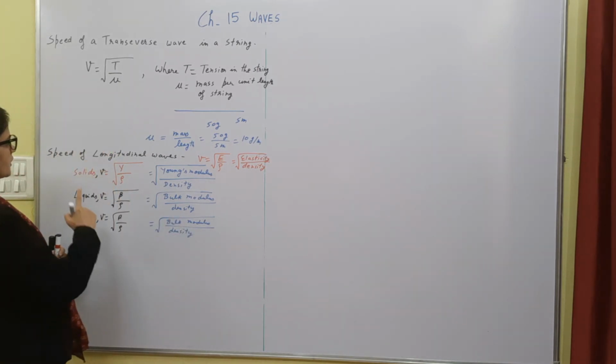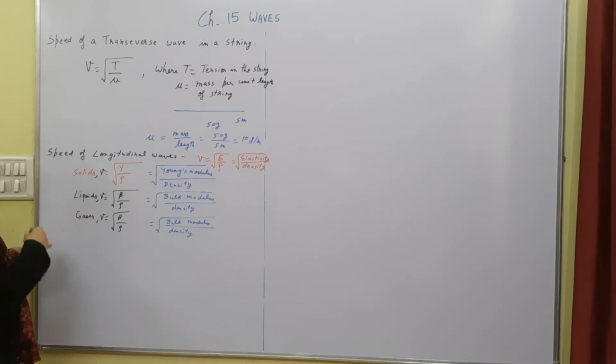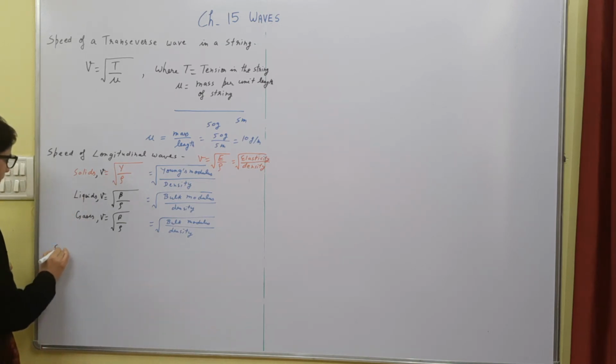Now we can compare the speed in solids, liquids and gases. So for comparison, we know that solids and liquids have more density, but even then the speed is more in solids and liquids.